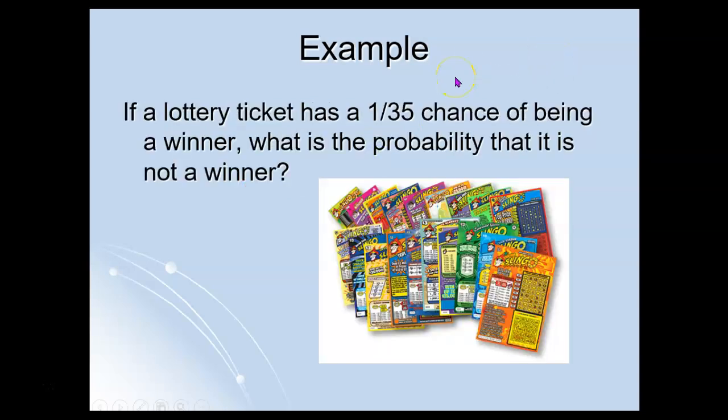If a lottery ticket has a 1 over 35 chance of being a winner, what's the probability that it is not a winner? So the probability of it not being a winner is 1 minus the probability of it being a winner. So 1 minus 1 over 35, and to subtract the fractions, we can write this as 35 35ths minus 1 35th would equal 34 35ths. If you've got a 1 in 35 chance of winning, you've got a 34 in 35 chance of not winning.